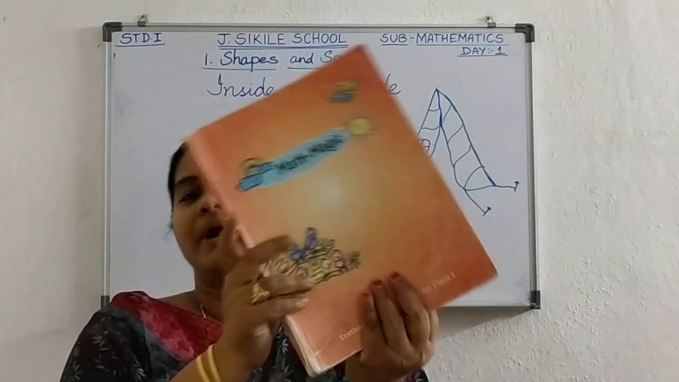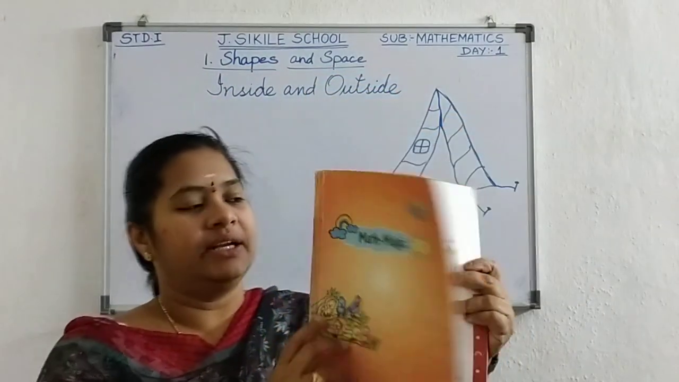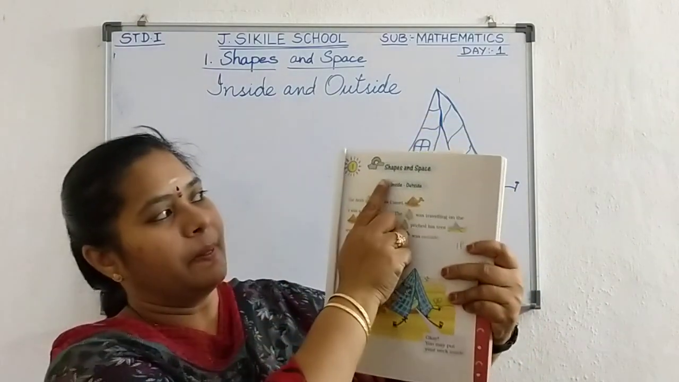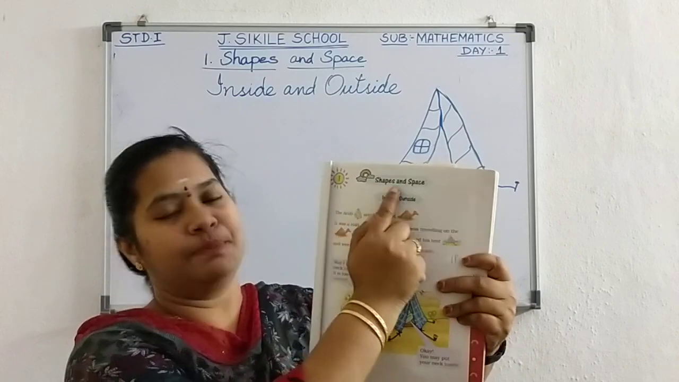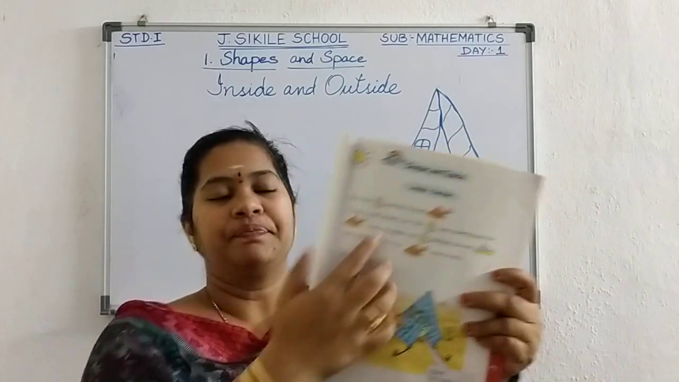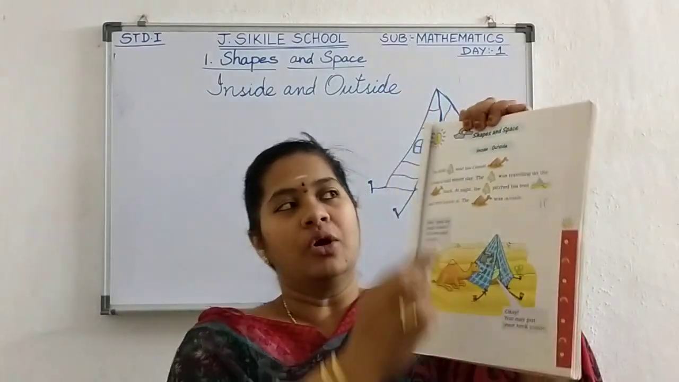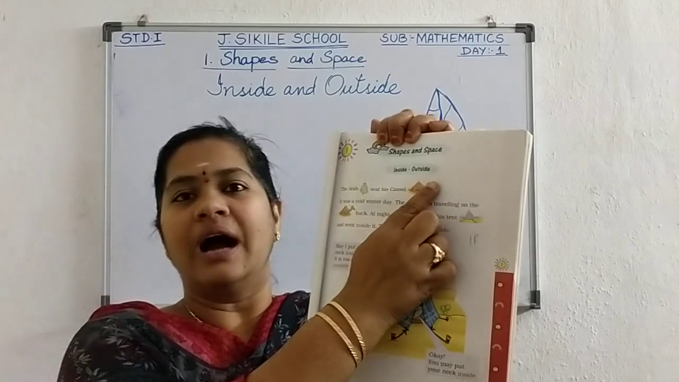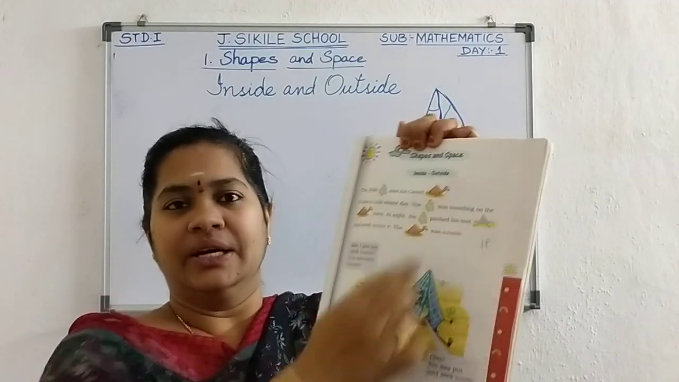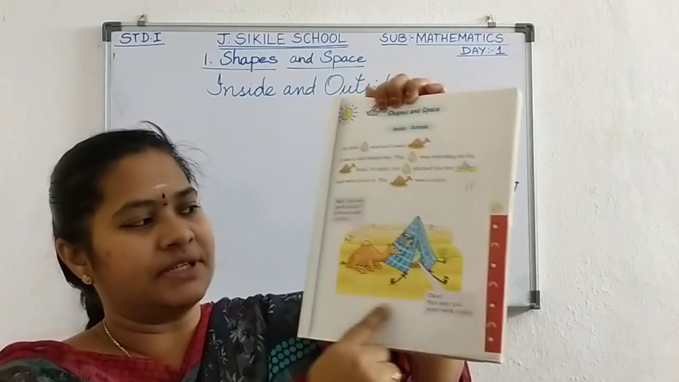Now this is your maths textbook of standard 1. In this, the first chapter we are dealing with today is shapes and space. Now here we have a small story on inside and outside.